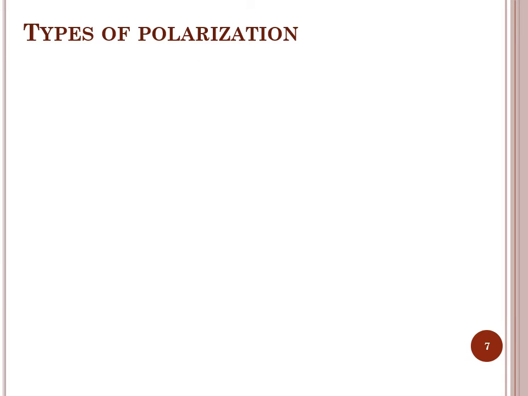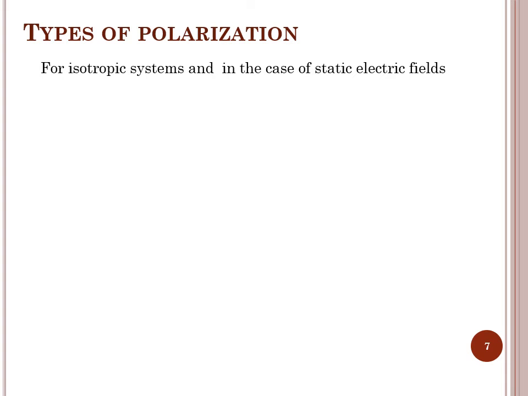Now, further, we are going to see the types of polarization. The mathematical relation for polarization can be given by P is equal to (epsilon minus 1) divided by 4 pi multiplied by E. So polarization here not only depends upon the applied electric field but also on the type of dielectric material.